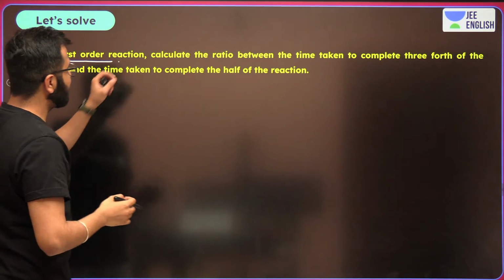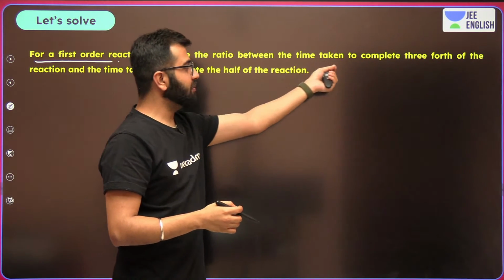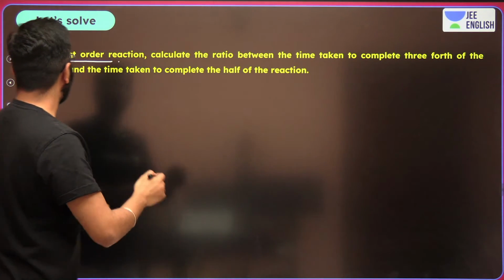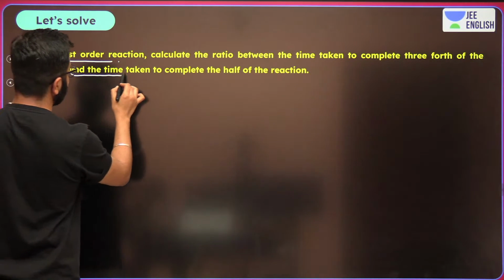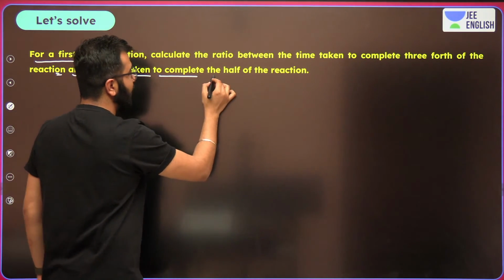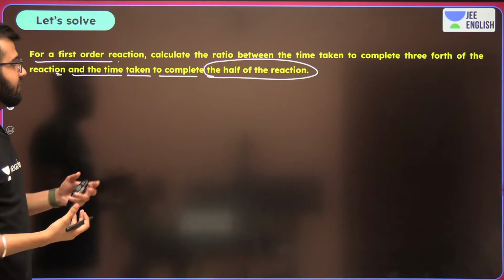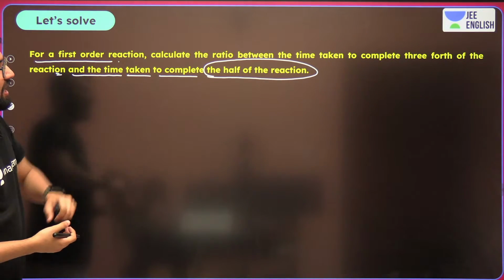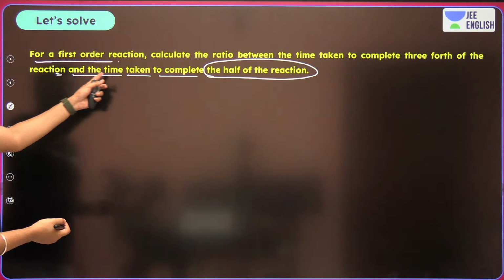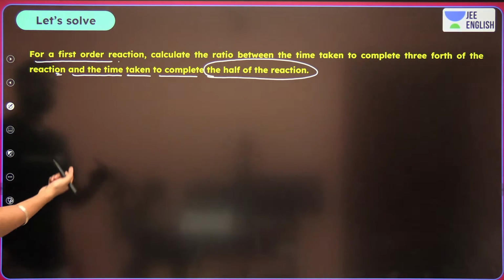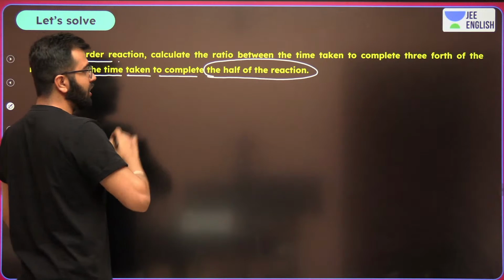For a first order reaction, calculate the ratio between the time taken to complete 3/4 of the reaction and the time taken to complete the half-life of the reaction. Half of the reaction, so that means the half-life. To complete 3/4 of the reaction and the half-life. So what will you do? First order reaction, right? So now guys, pay attention.